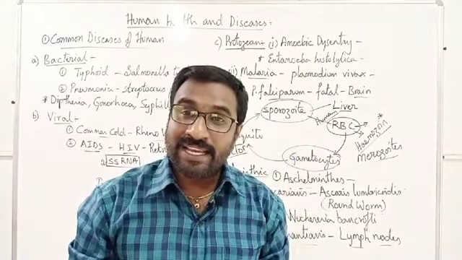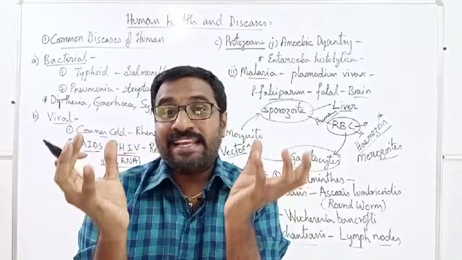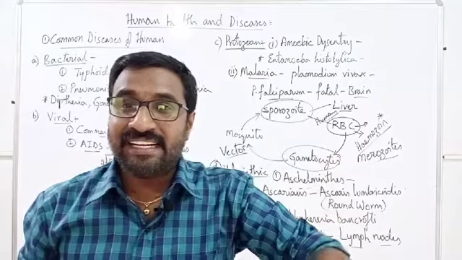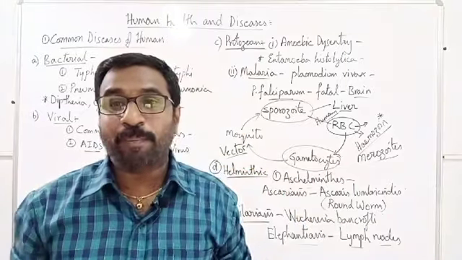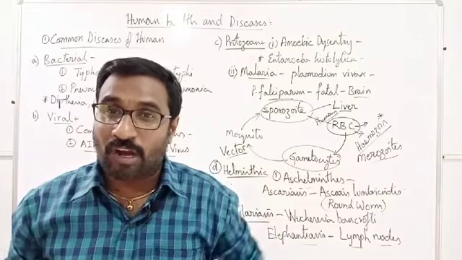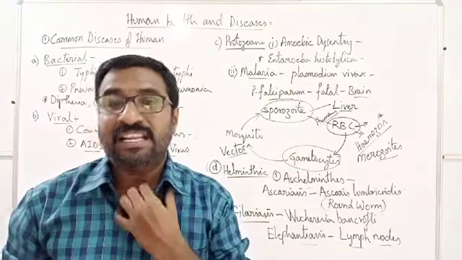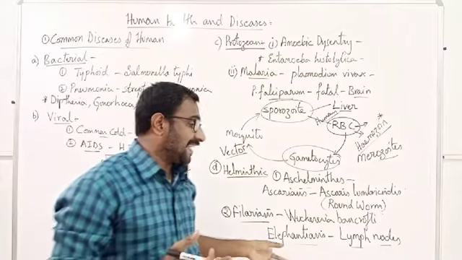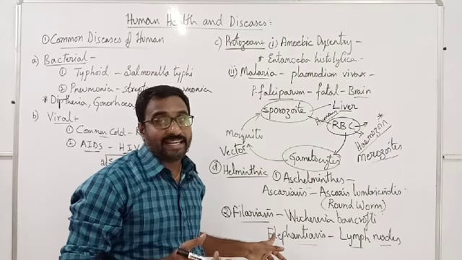especially a helminthic organism, and it causes swelling of the lymph node and gives an appearance of elephant leg, elephant hand, or swellings especially in the lower parts, the legs, the groin, the scrotum, or the mammary gland in females. Like that you can see very enlarged structures. Like that we can talk about Filariasis.